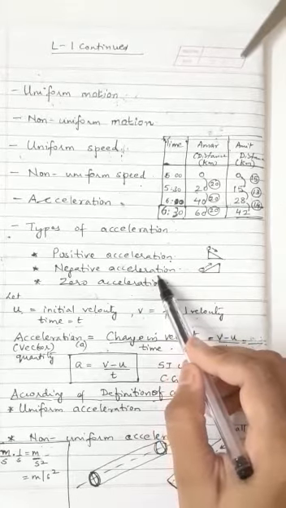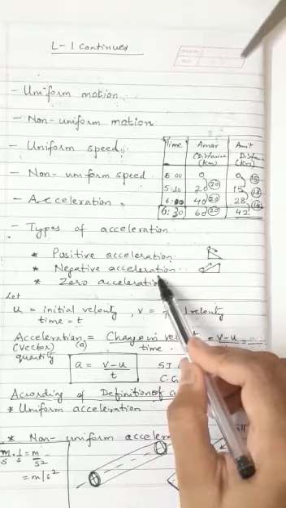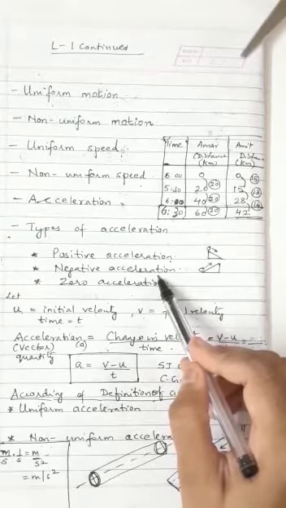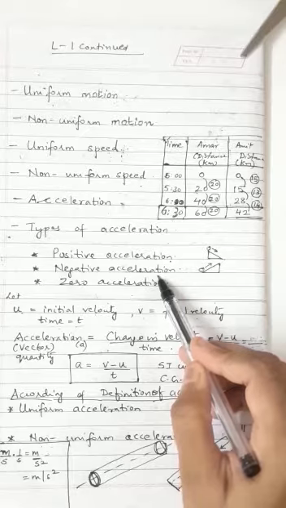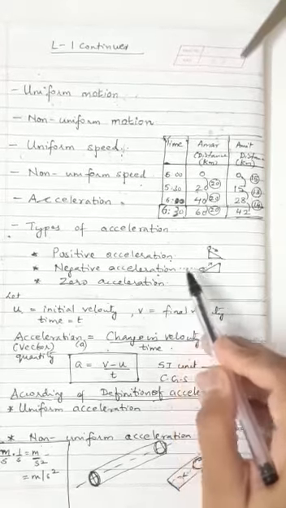When the velocity of a body decreases with time, its acceleration is negative. In negative acceleration, the direction of acceleration and the direction of velocity are opposite. Acceleration is opposite to the direction of velocity.